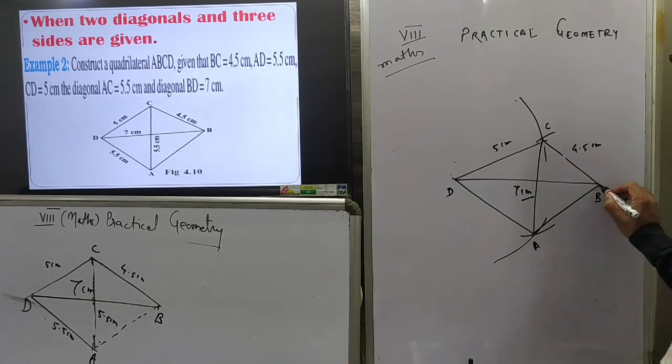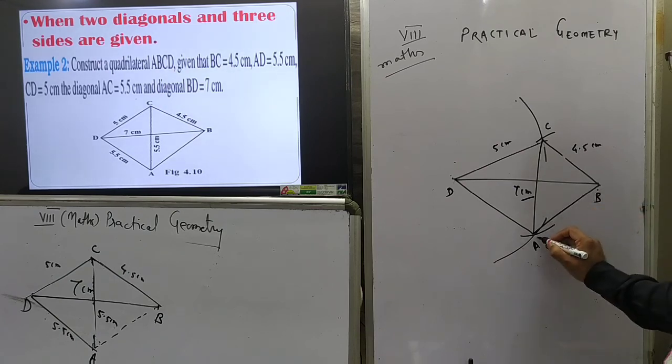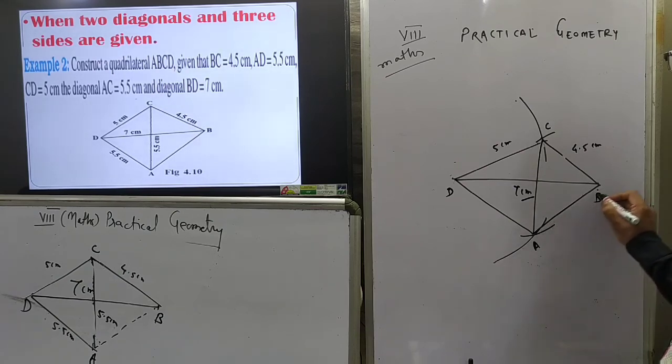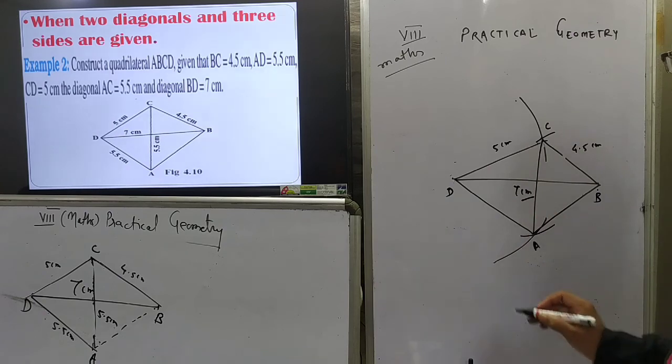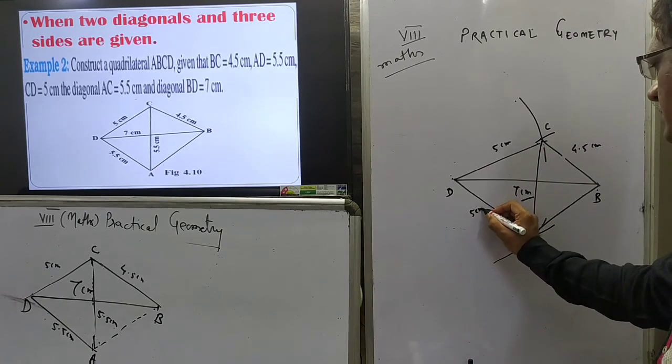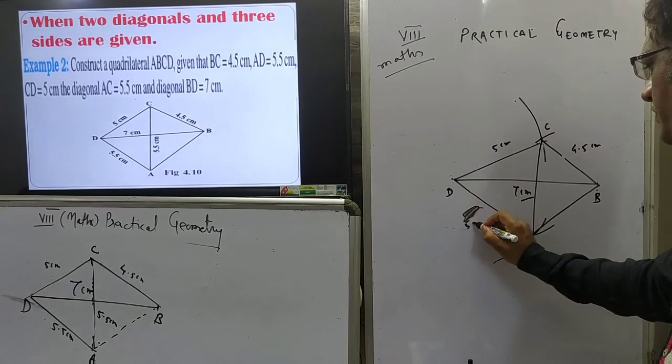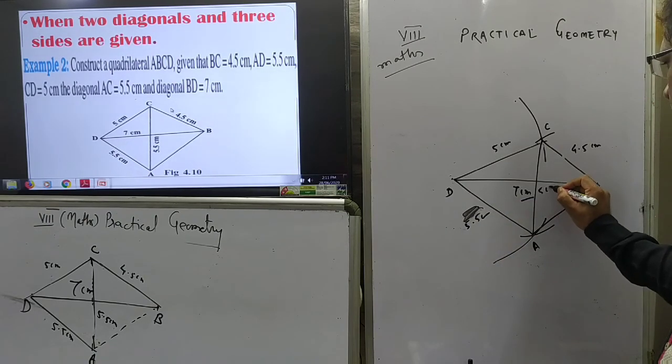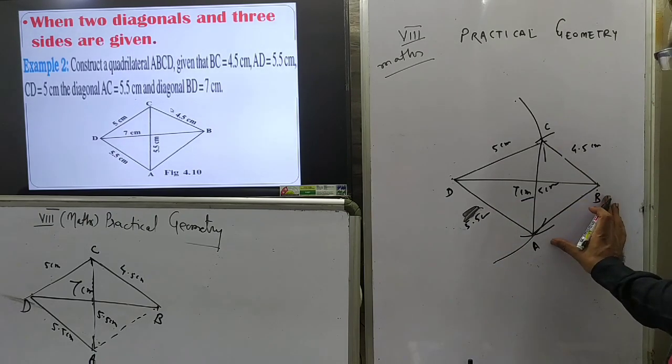Now join the remaining point, that is AB. Now this is quadrilateral ABCD. This is 5.5 centimeter, this is 5.5 centimeter, and this AB we don't know.